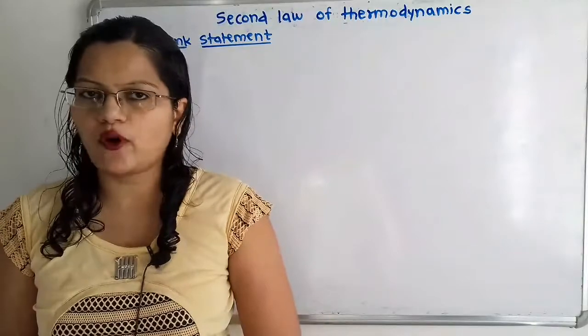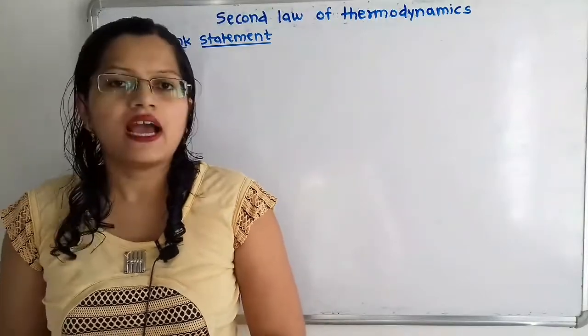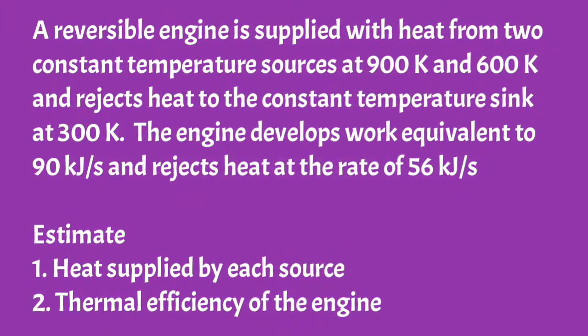We will solve one problem on Kelvin Planck statement. I will read what is the given question. A reversible engine is supplied with heat from two constant temperature sources at 900 Kelvin and 600 Kelvin and rejects heat to a constant temperature sink at 300 Kelvin. The engine develops work equivalent to 90 kJ per second and rejects heat at a rate of 56 kJ per second. Estimate heat supplied by each source and thermal efficiency of the engine.